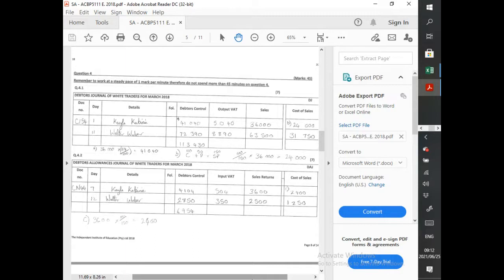White Traders is run by Wally White, a sole trader. White Traders is a general dealer who uses the Perpetual inventory system. Remember, the accounting equation was on what system? It was on the periodic, and here this is the Perpetual inventory system.